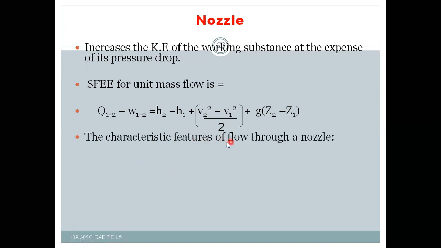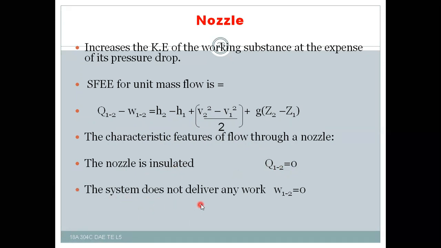In the characteristic features of the flow through a nozzle, the nozzle is insulated. In such case, Q12 will become 0. If it is not insulated, there is a possibility of heat rejection, and practically there is some heat generation due to friction between the steam and the surface of the nozzle, but that is a very negligible value. The system does not deliver any mechanical work, so that becomes 0, and there is no change in potential energy, so that is also 0.